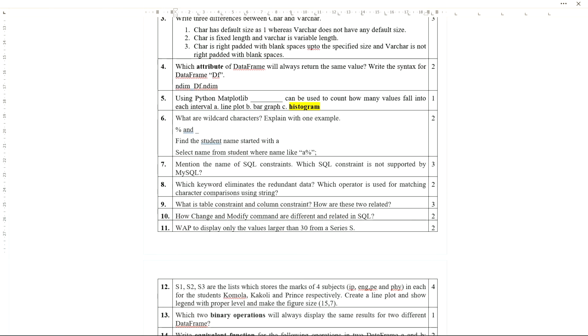So this is the simple way. You need to write the answer as simple as possible. Don't make it complex, don't make it lengthy. Write technically and keep it short to score good marks.